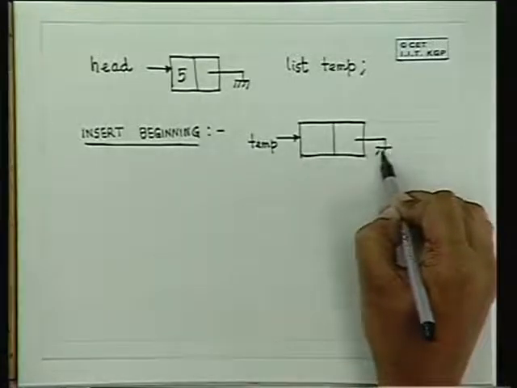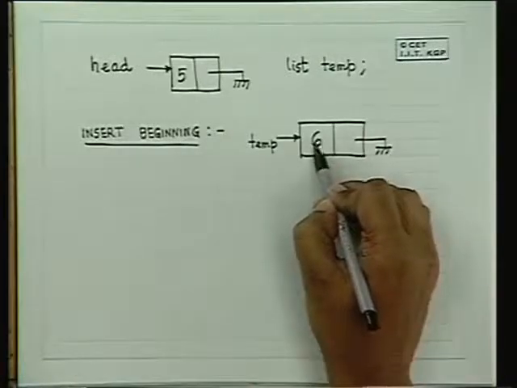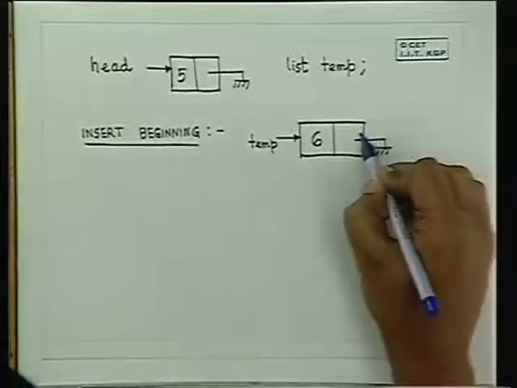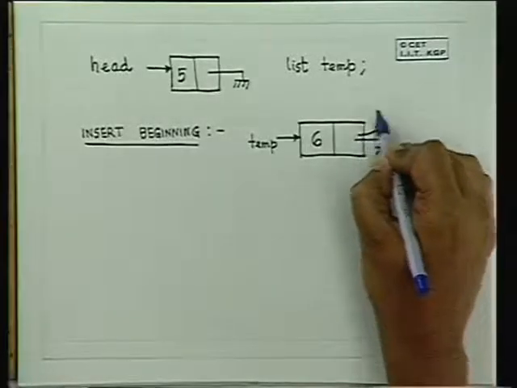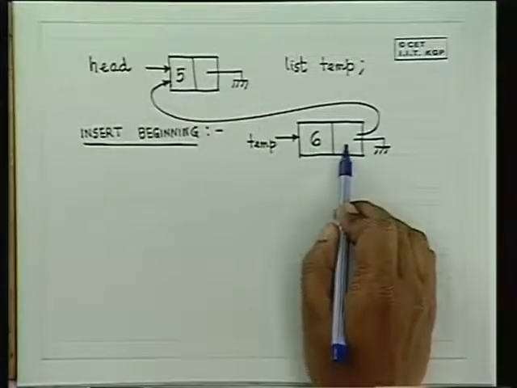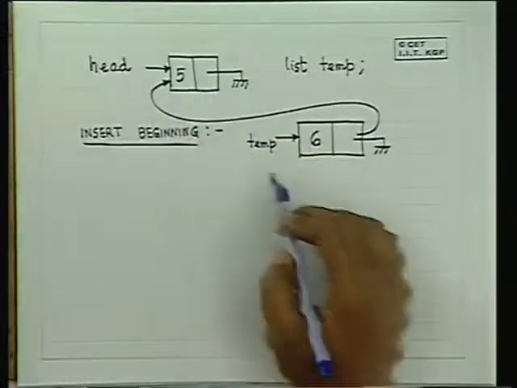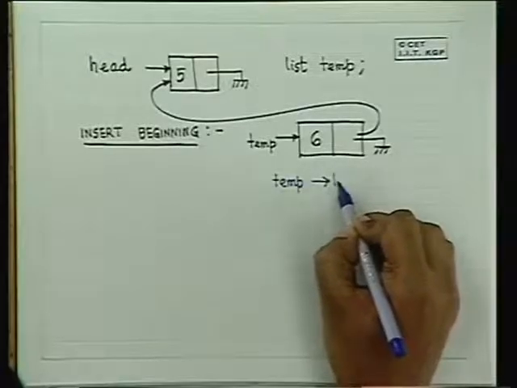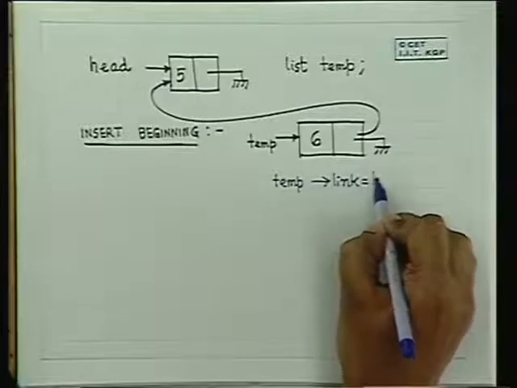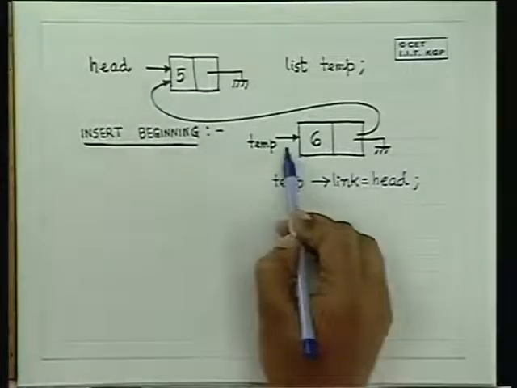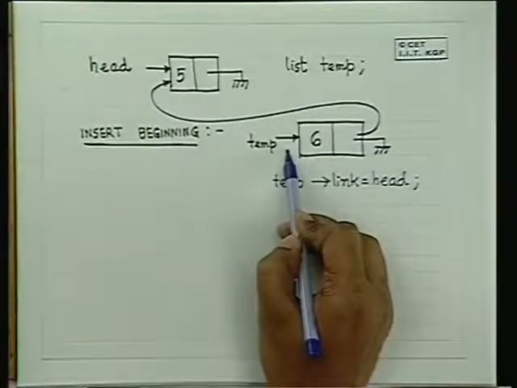We will ground this, put in the next data, and then do some manipulation. If we want to insert it in the beginning, this link will be put here, which means temp pointer dot link is equal to head.